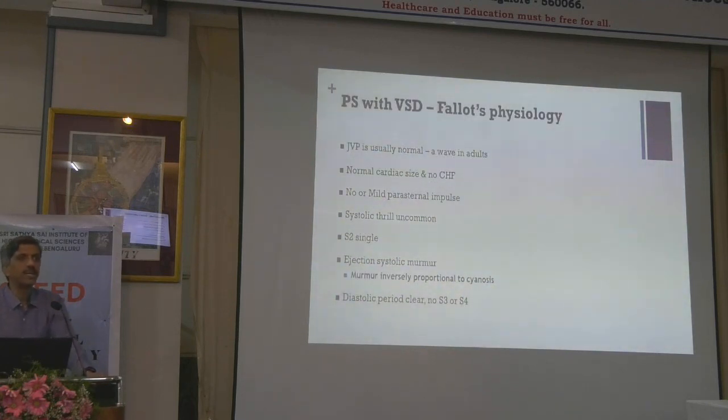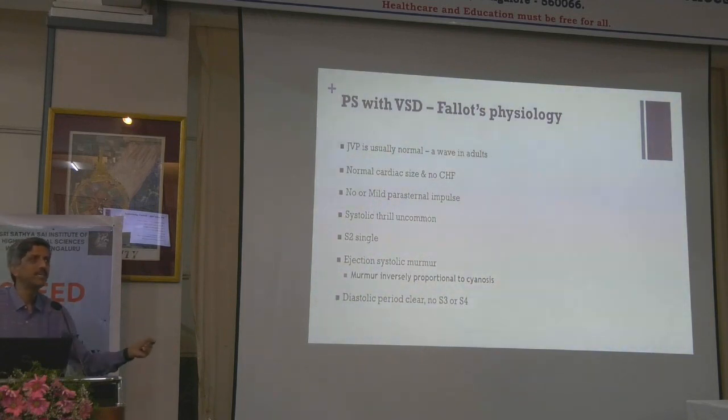So what are the clinical findings in tetralogy? The clinical finding in tetralogy, you are not supposed to find anything major. If you find anything major in tetralogy, think of something else. So nothing is there. Even the second sound is single. No major murmurs. The JVP is normal. JVP is not elevated in most of the patients.